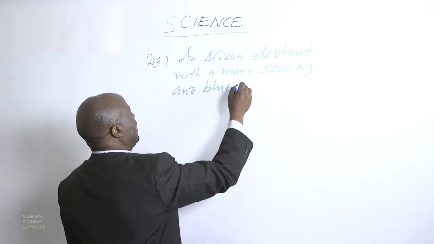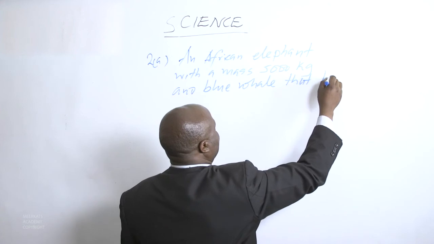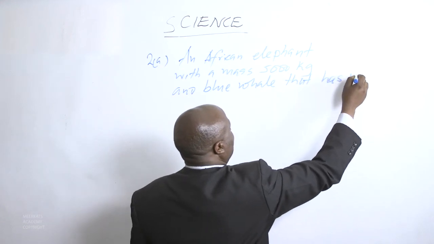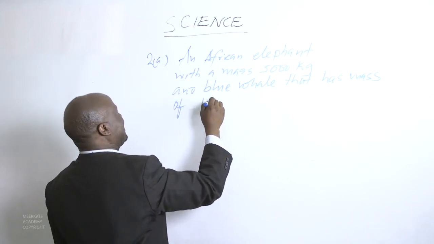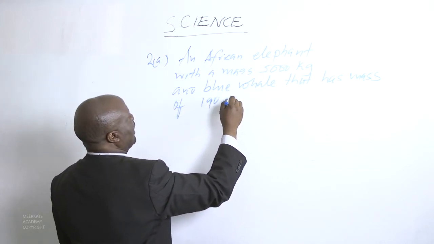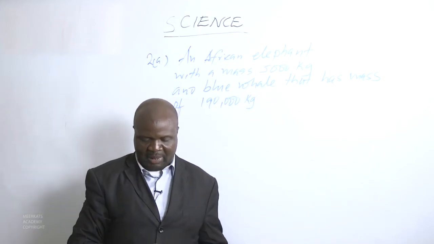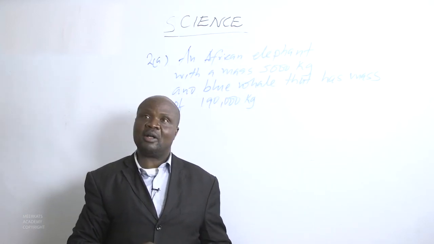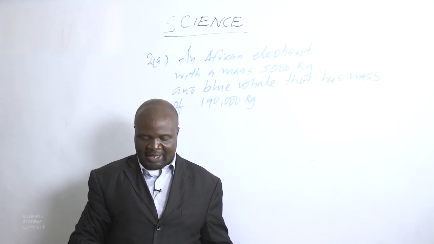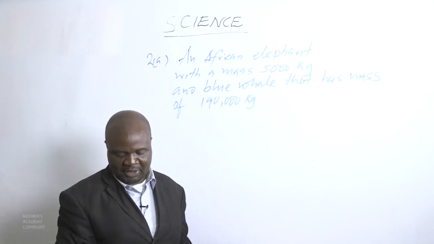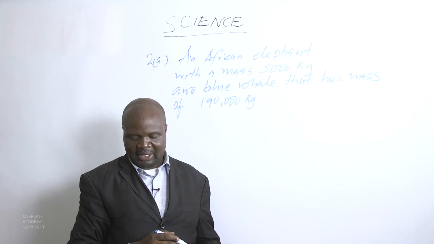A blue whale that has a mass of 190,000 kilograms. The question here is, calculate the number of times heavier a blue whale is than an elephant.